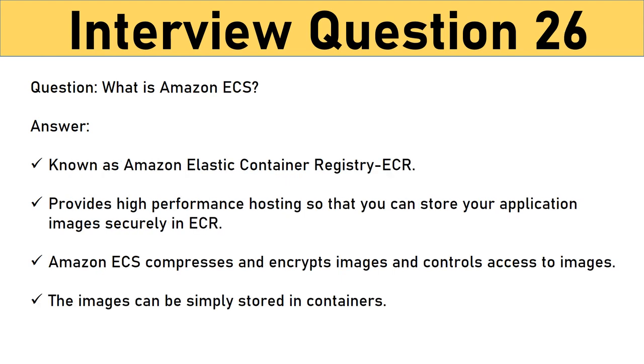Question: what is Amazon ECS? It is known as Amazon Elastic Container Registry (ECR). It provides high-performance hosting so that you can store your application images securely in ECR. Amazon ECS compresses and encrypts images and controls access to images. The images can be simply stored in containers. Also, they can be accessed from the containers without the support of any management tools.